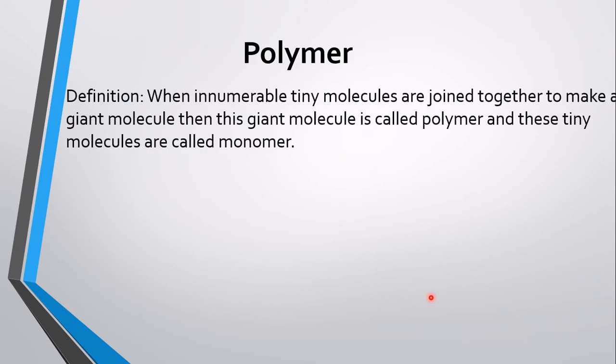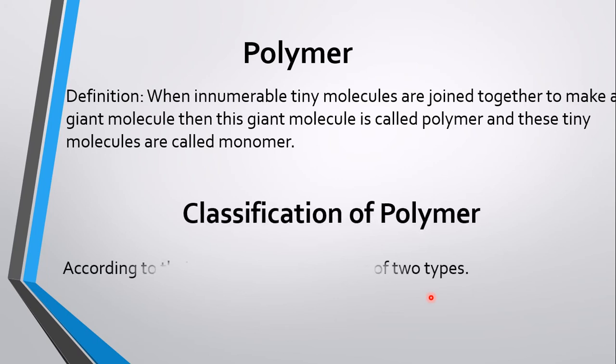What is polymer? When innumerable tiny molecules are joined together to make a giant molecule, then this giant molecule is called polymer, and these tiny molecules are called monomer. Already you have learned about the polymerization reaction. In polymerization reaction, innumerable molecules are joined together to make a large molecule. This large molecule that is prepared by polymerization reaction is called polymer, and the tiny molecules which are joined together as a reactant are called monomer.